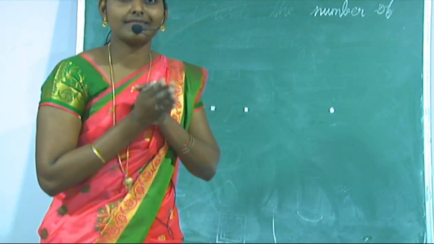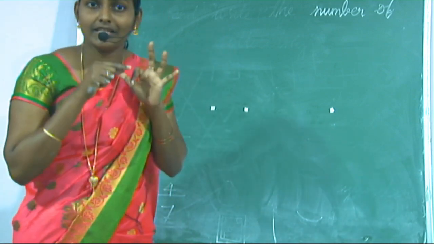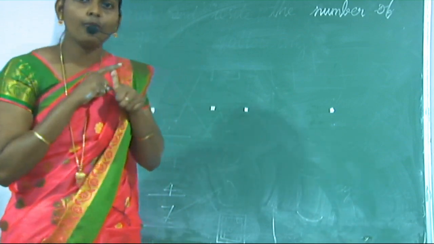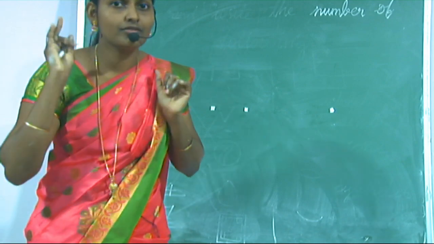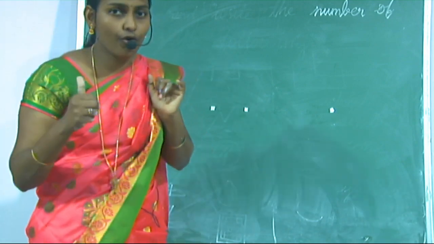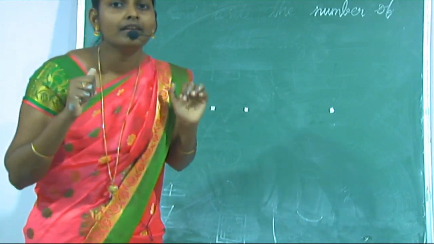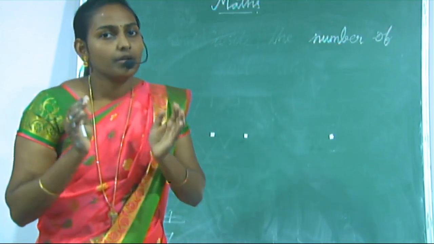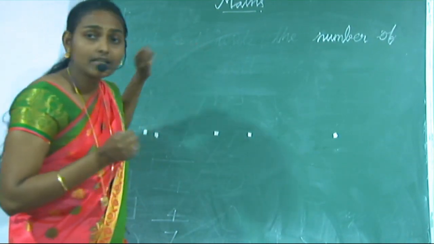What is maths? It's the study of numbers, shapes and patterns. First we learned numbers and shapes. How many numbers in maths? 0, 1, 2, 3, 4, 5, 6, 7, 8, 9. These 10 digits are used in maths. Next, we learned shapes.